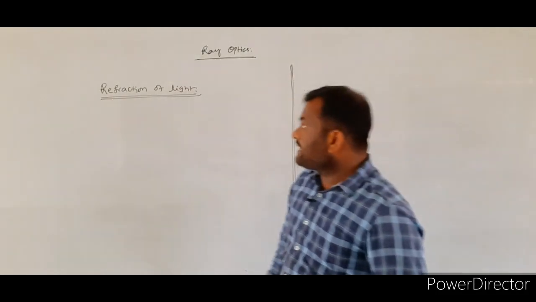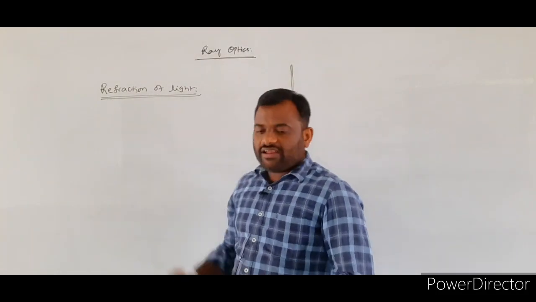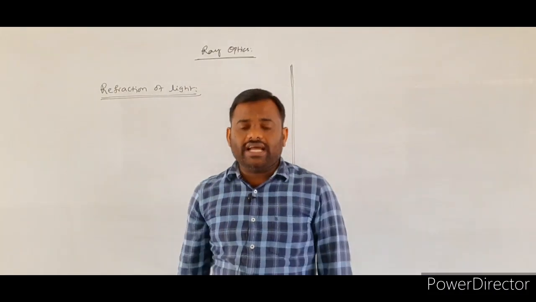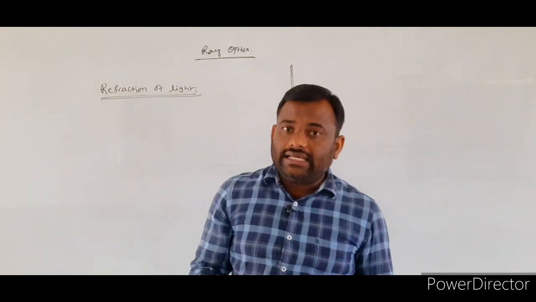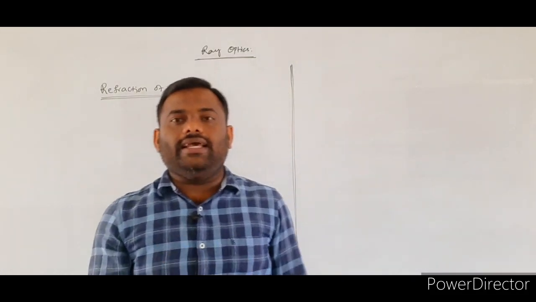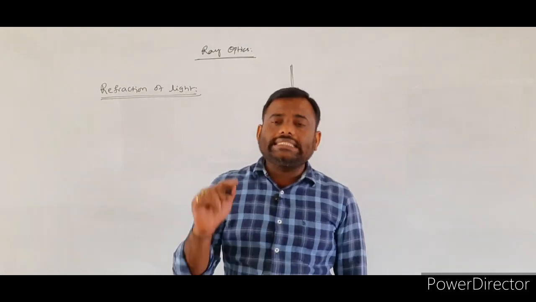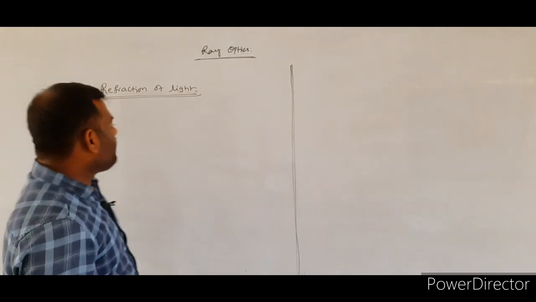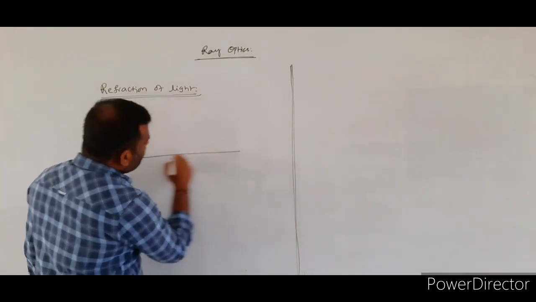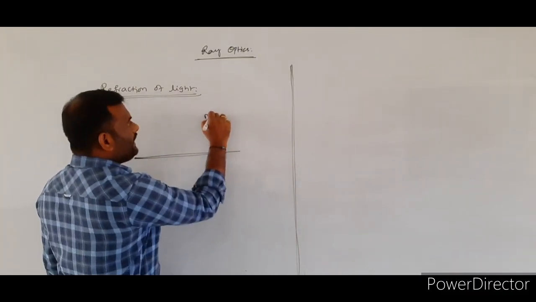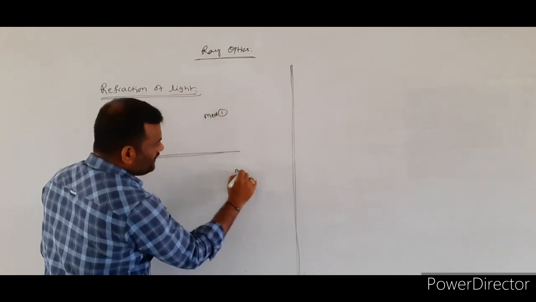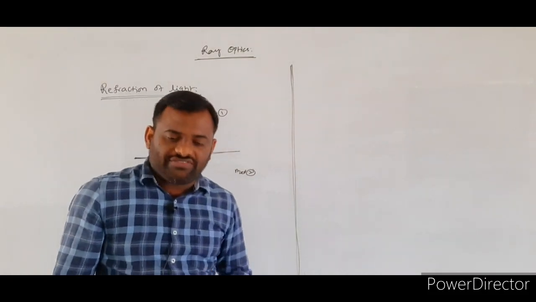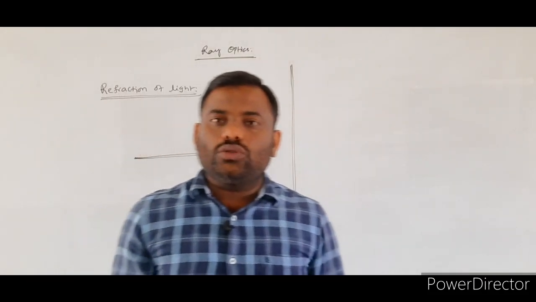Next, the first concept is refraction of light. What is refraction of light and when does it take place? Whenever light is traveling from one medium to another medium, I am assuming this is the first medium and this is the second medium. To explain the concept of refraction of light, we consider two different mediums.